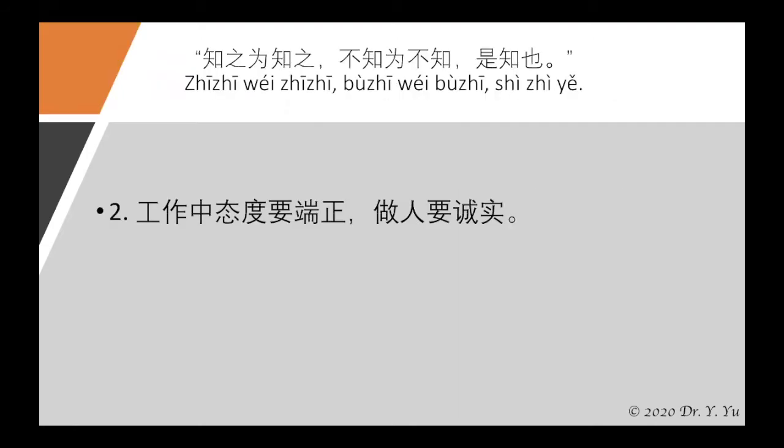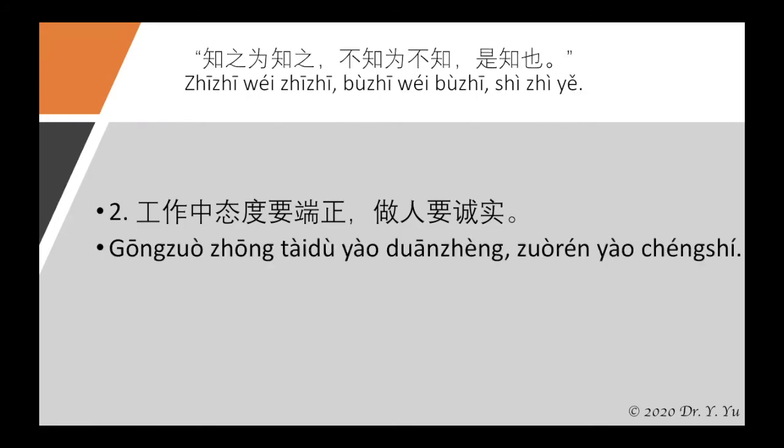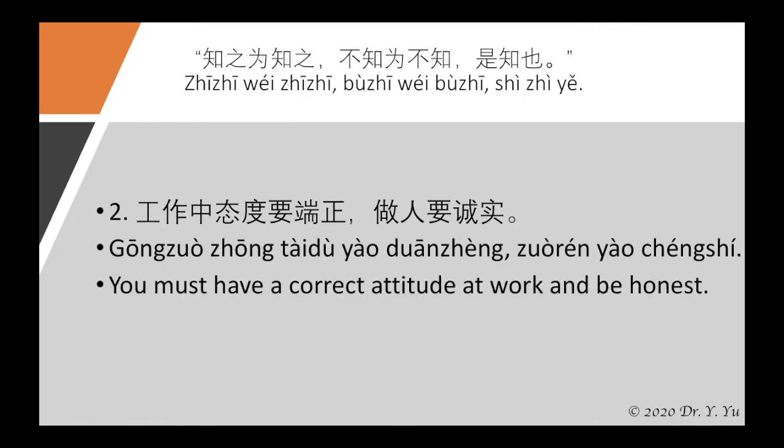The next example explains what Confucius wants to emphasize in saying 知之为知之，不知为不知，是智也。So he's trying to say 工作中态度要端正，做人要诚实。You must have a correct attitude at work and be honest. 工作中 means at work, 态度 means attitude, 要 means you have to, you must, 端正 means correct or straight.